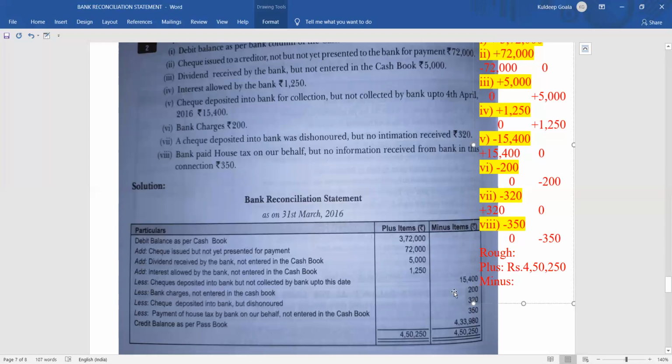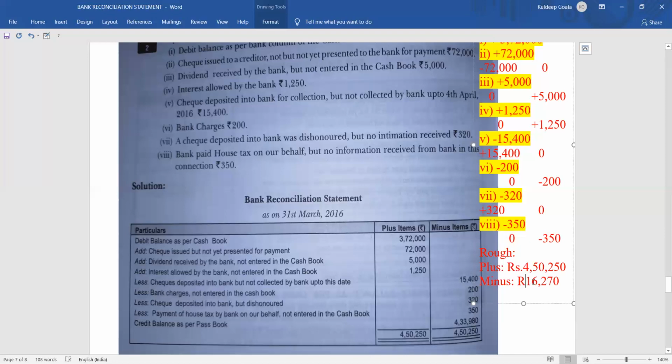Then 320, it is 15,920. Then again we have 350, that is coming to 16,270 rupees. So this is the total of the minus side.